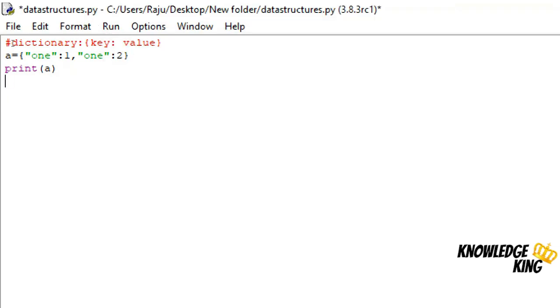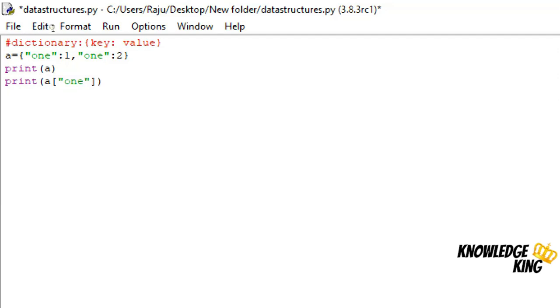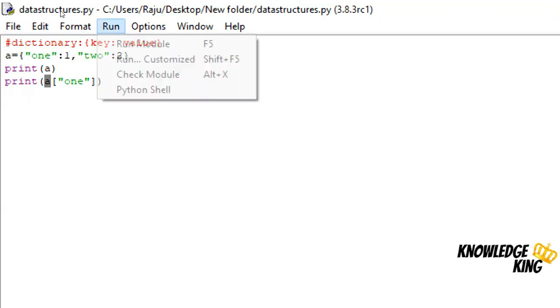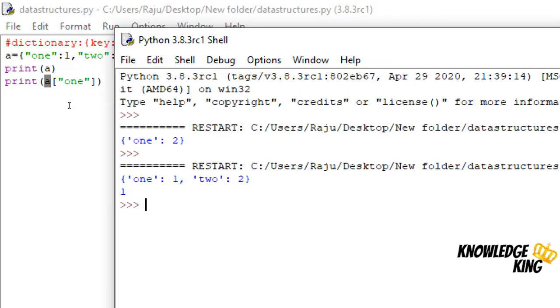And if you want to access a value, we need to know the key. So we'll take the dictionary of, in the sense, key. I'll change this to 2. It will return the value of key 1 in the dictionary A. I'll print it. As you can see, it printed 1.